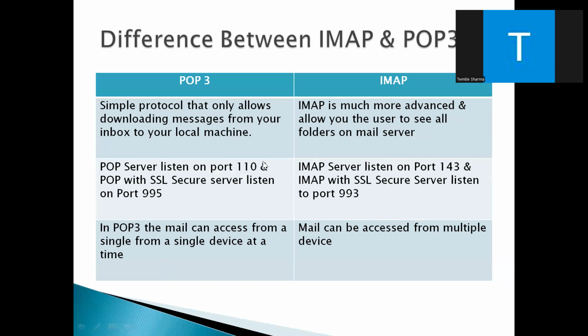So the difference between IMAP and POP3. POP3 is a simple protocol that allows downloading messages from your inbox. Okay. This only allows you to download the mail from your inbox to your local machine. Whereas IMAP is much more advanced and allows the user to see all the folders on the mail server, just like in Gmail. You can see your mail on the server.